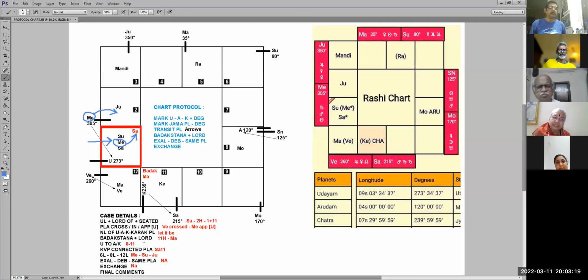Okay, chalo, back. Where were we now? So here we were. Preeti Ben correctly said 8 and 11 is obstacles related to fulfilment of desire. Sorry, we were not here. We were here. I was saying Mercury is seated in the Udayam, the first house. So Udayam is self, that native himself who has asked the question. Mercury is again seated in the house of Saturn only, because this is also ruled by Saturn, which you'll understand in some way. Right, Preeti Ben, you're understanding?